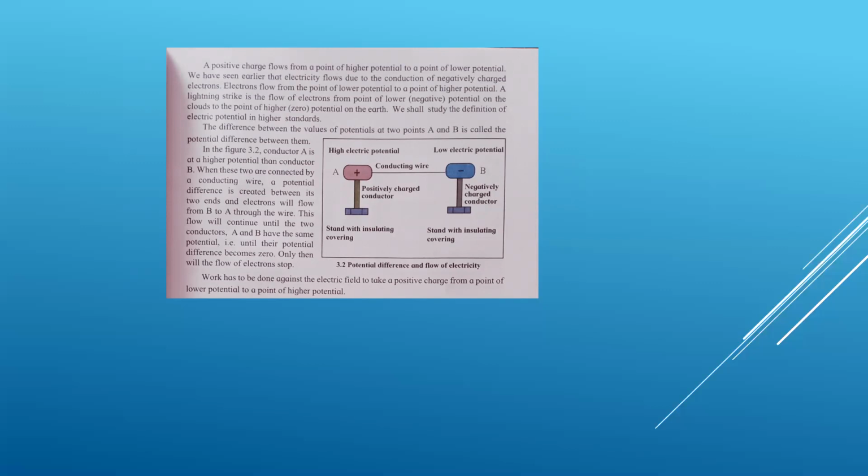See, again I'm telling you children, the second topic is very important, that is, what is potential and potential difference. As I gave you the example, in your house there is a water tank. When you open the tap, then what happens? Water comes out. Why did this happen? Because the water tank is kept at a certain height. Okay, water always flows from higher level to the lower level. So this level is called a potential.